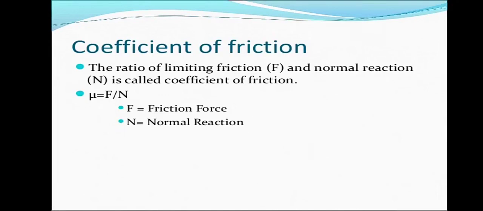Therefore it can be written as F is directly proportional to N. If we replace that proportionality with a constant, that proportionality constant is called mu. Mu is given by F by N. F is the frictional force, N is the normal reaction force, also denoted by the letter Fn. Both representations can be used. Therefore, coefficient of friction can be defined as the ratio of frictional force to the normal force.